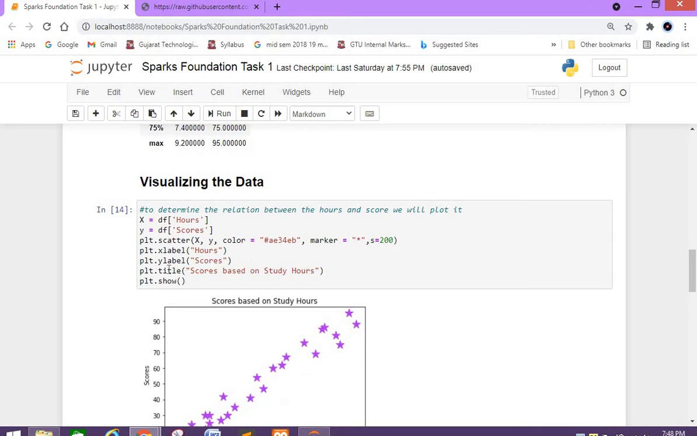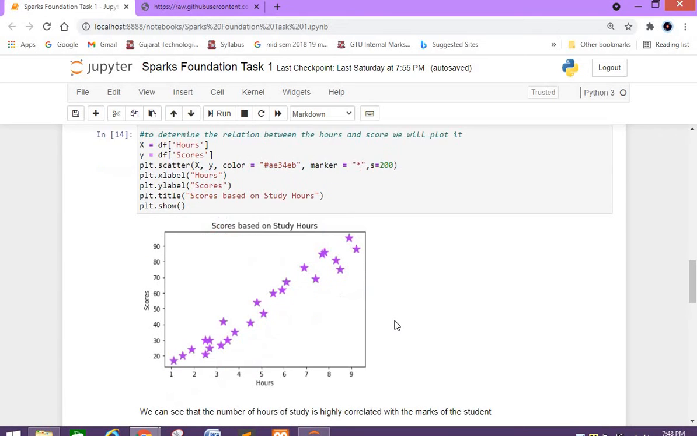Then I am visualizing the data to determine the relation between the hours and scores. So I am using a scatter plot for this. As you can see, x is the hours and y is the scores. You can see that they are following a slope and they are correlated, which means the more hours you study, the more marks you will get.